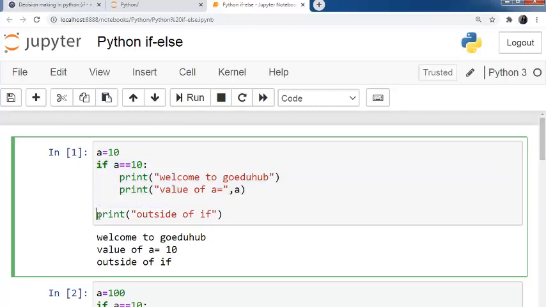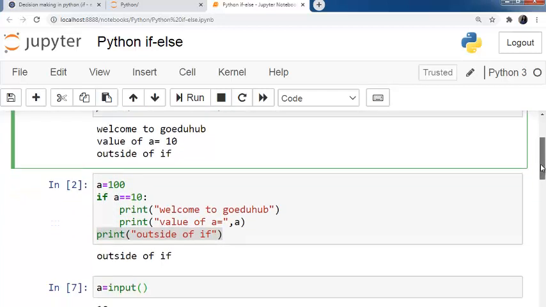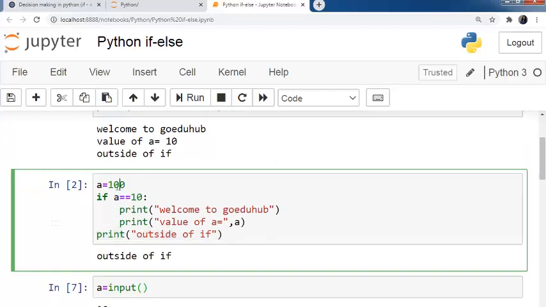So here we have written one print statement outside of if. Here our value is equal to 10, then it prints welcome to GoEdu Hub and the value of A. Similar thing I have written in the second block, and here I have taken A is equal to 100, and the if condition is A equals to 10. This condition is not true, so the code inside this if block is not executed, and the cursor will come outside of this if block, and this print is executed outside of if. You can run this code.